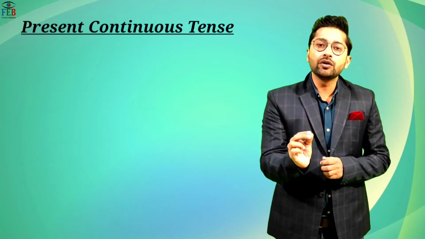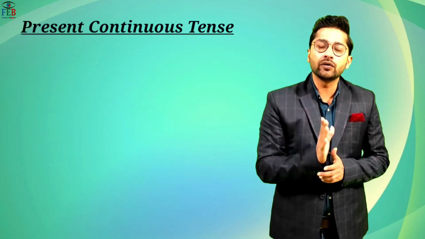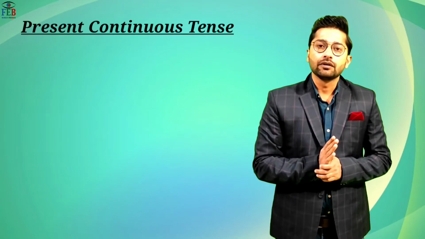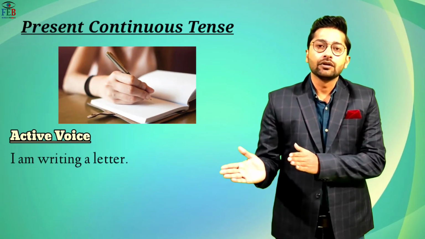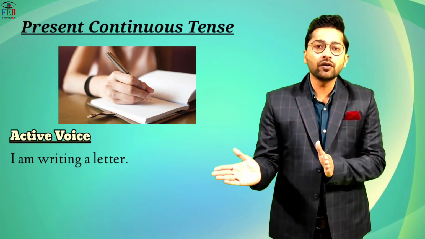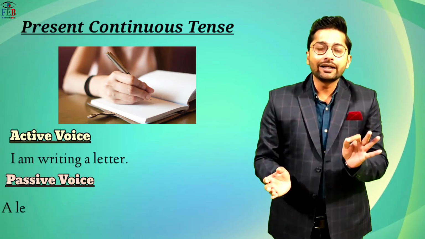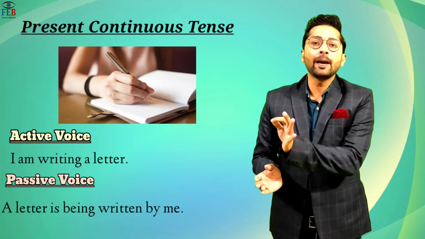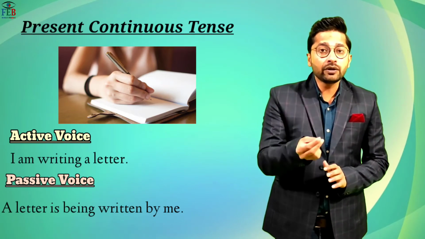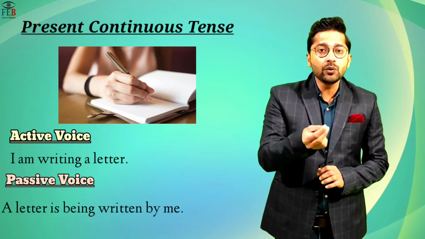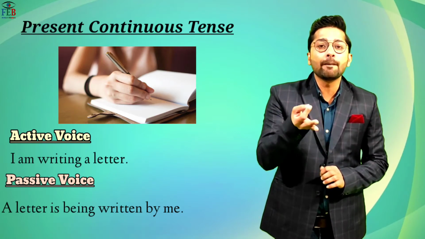Now I am going to give you an example of present continuous tense. For example, I am writing a letter. How are we going to convert it into passive voice? A letter is being written by me. Here you can see that I have used the helping verb is being.